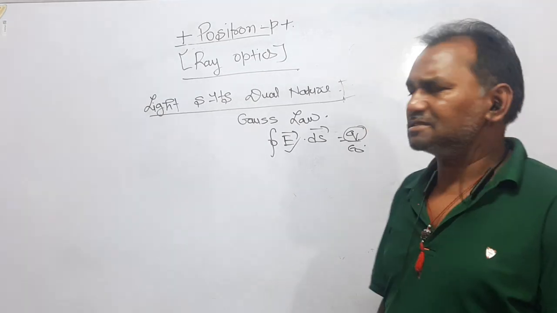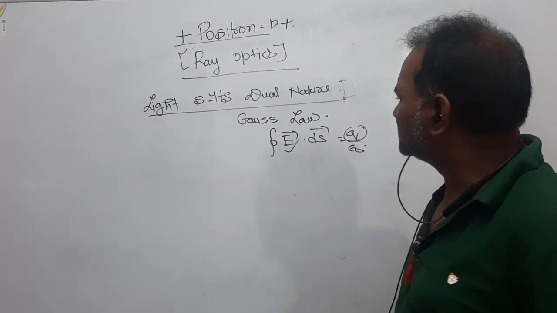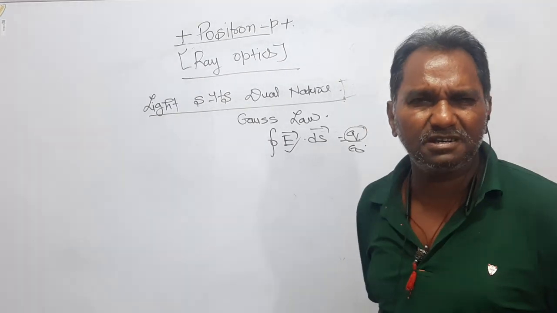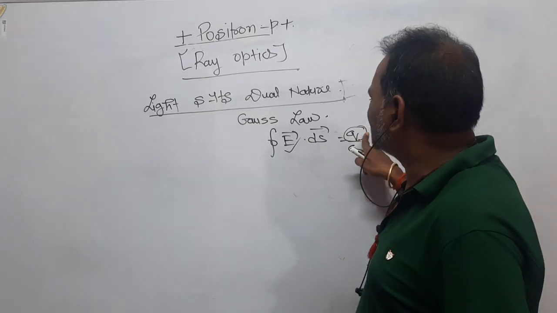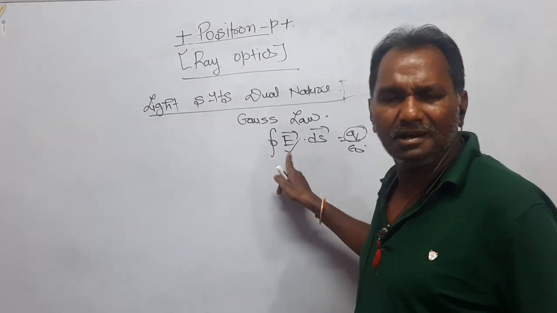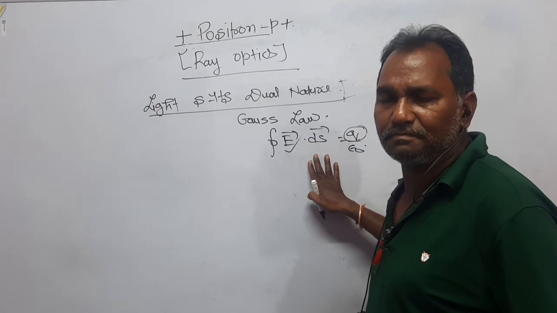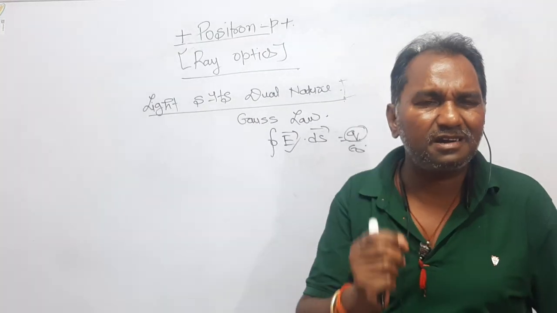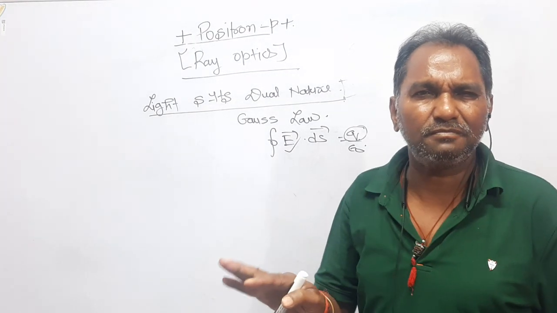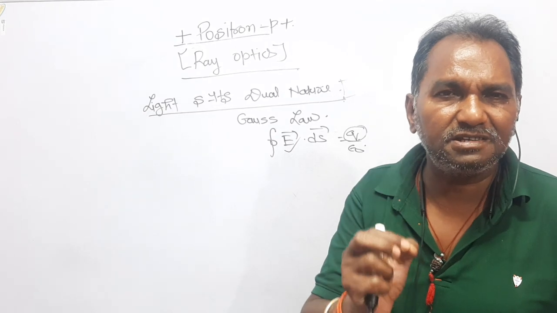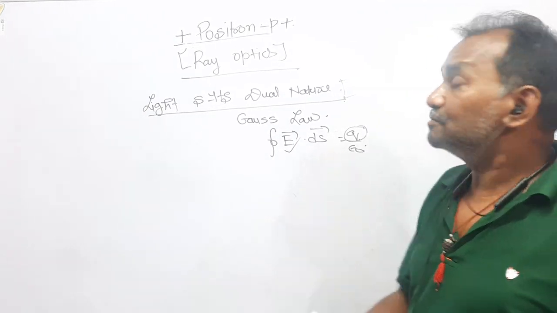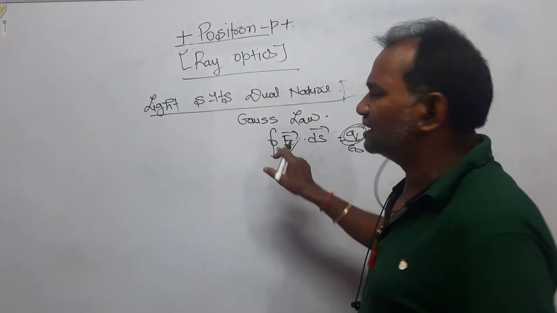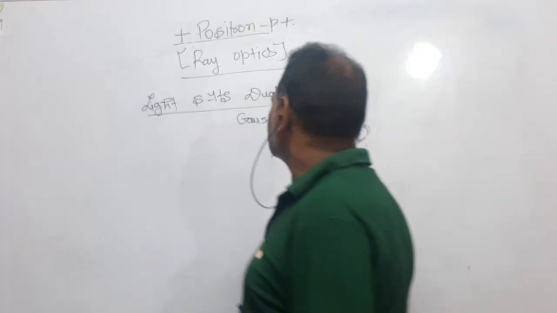This law does not explain whether the charge is static or moving. It does not matter. If charge exists, a field exists. It means charge is the only source of electric field according to this law.